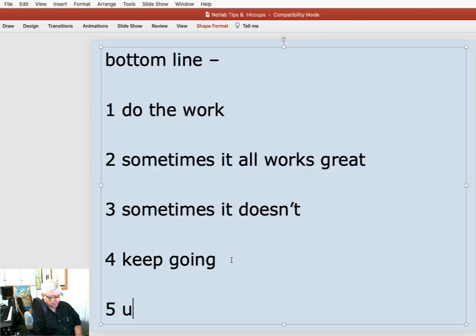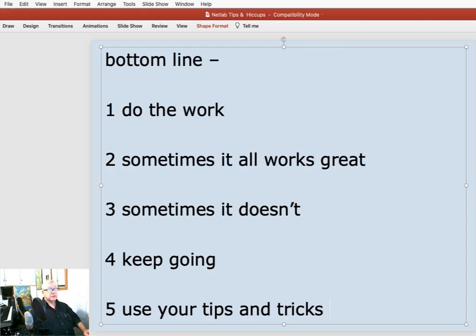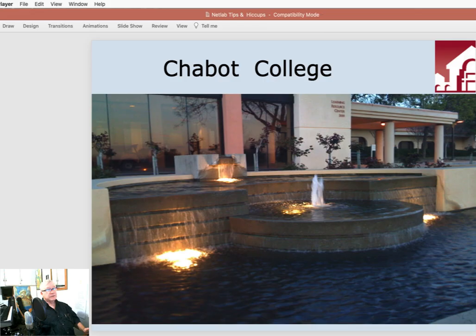And use your tips and tricks to help you, especially in terms of being able to more easily see what you're typing in, so that some of those really microscopic typos like a comma missing or a colon instead of a semicolon can be a lot easier to see, and the whole thing becomes less frustrating. So there you go. That's some tips and tricks and assorted hiccups that you're going to see in NetLab.